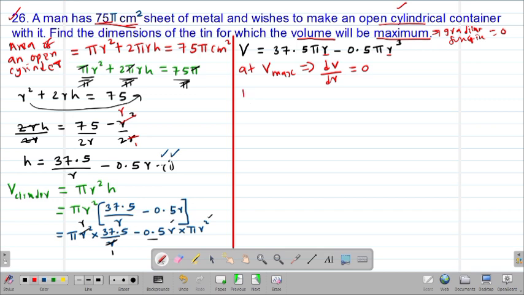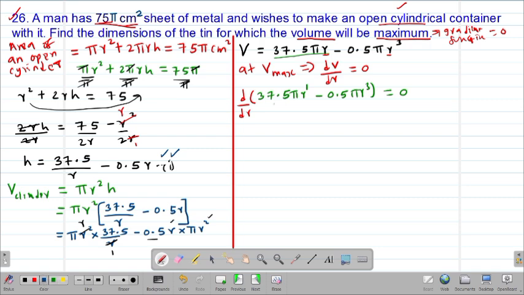Therefore, d over dr of V, we already have the equation for V, which is this one here: V is 37.5 pi r minus 0.5 pi r cubed. So this one should be equal to 0. So of course we are going to differentiate this equation with respect to r. Of course this is r to the power of 1.